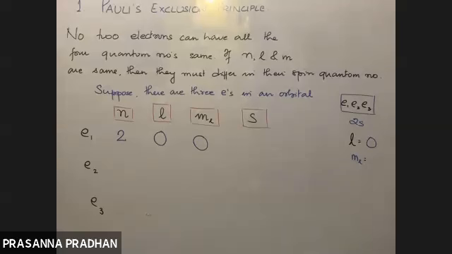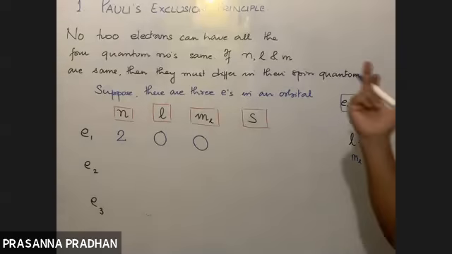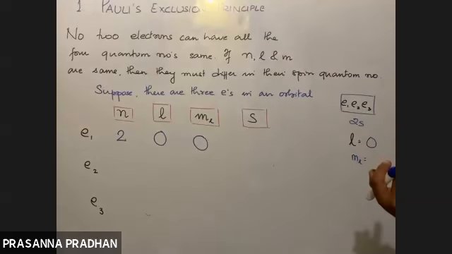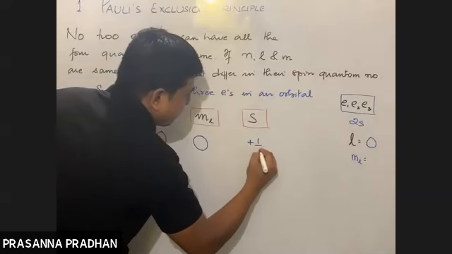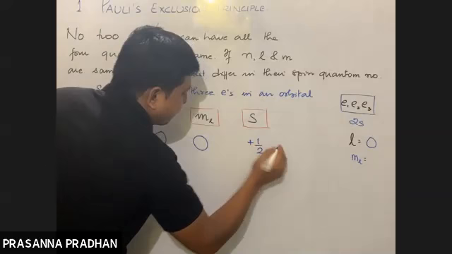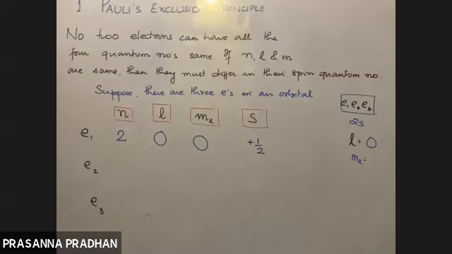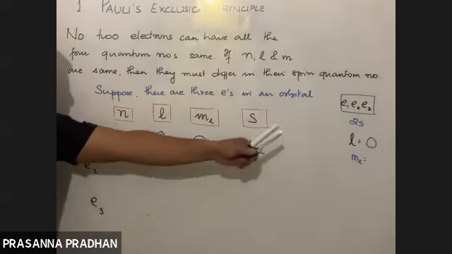There are 2 possible orientations, one clockwise, one anti-clockwise, and corresponding to this, there are 2 spin quantum numbers: plus half and minus half. Suppose I'll consider these to be plus half. So these are the designation of the 4 quantum numbers for this electron.